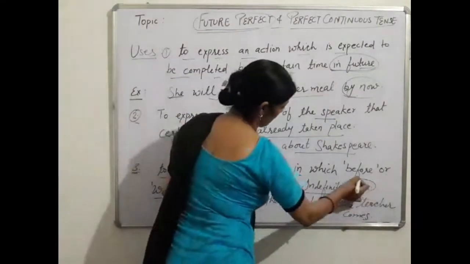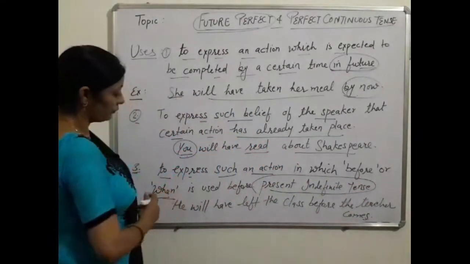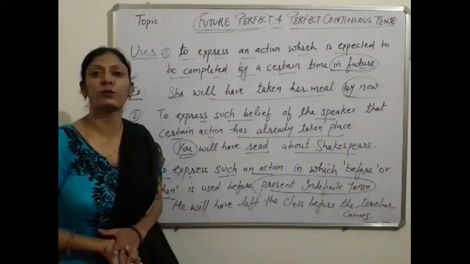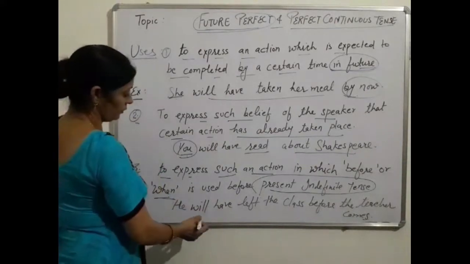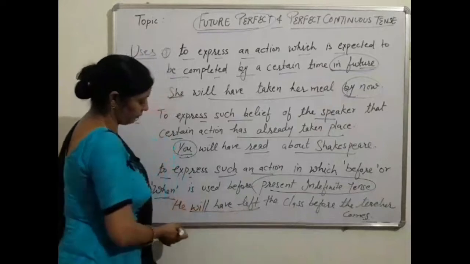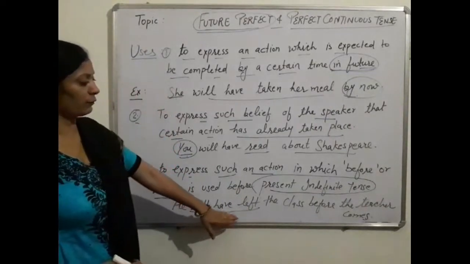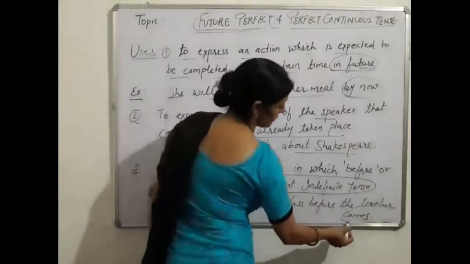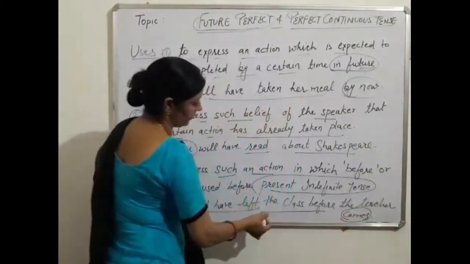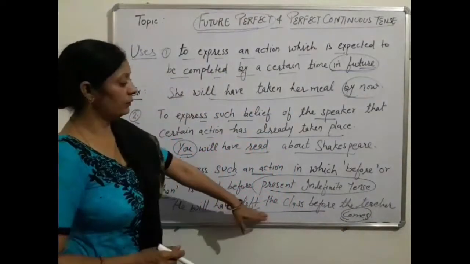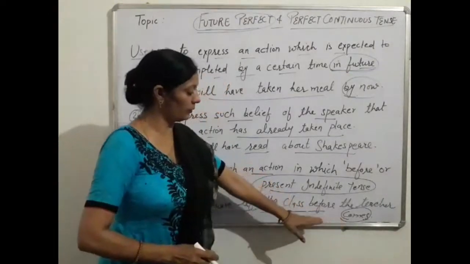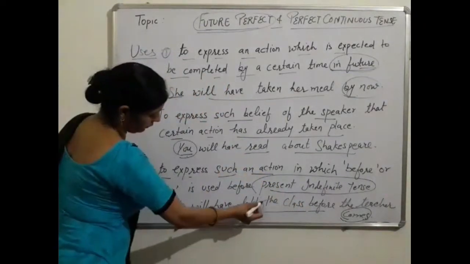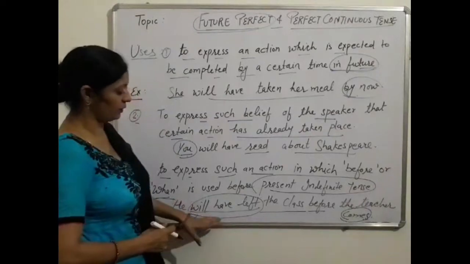Okay. The third one is to express an action in which before or when is used before the present indefinite tense. It means when before or when is used with the first form of verb, then we use future perfect tense. For example, he will have left the class before the teacher comes. Here we are using the first verb after before. When we use the first verb after before, we use future perfect tense, will have left.